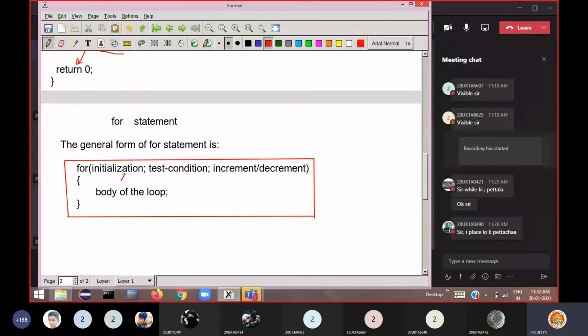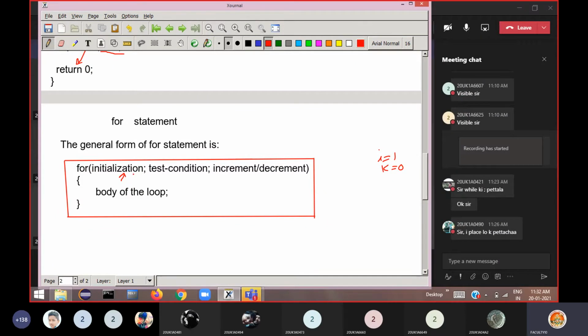In the initialization section, we initialize the variable like we did, k is equal to 1, I is equal to 1. Such kind of initialization statement will be written here, like I is equal to 1, I is equal to 0, or k is equal to 1, or k is equal to 0. The loop control variable will be initialized in the first section. So all the three we are combining in one statement.